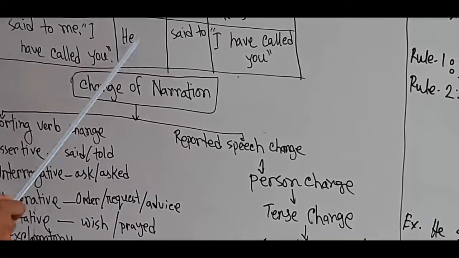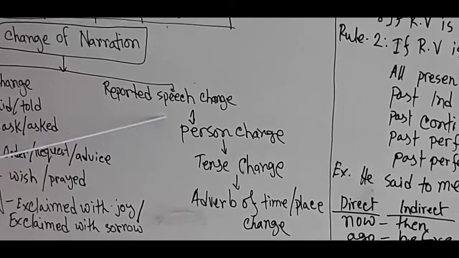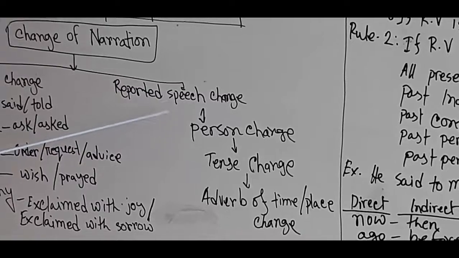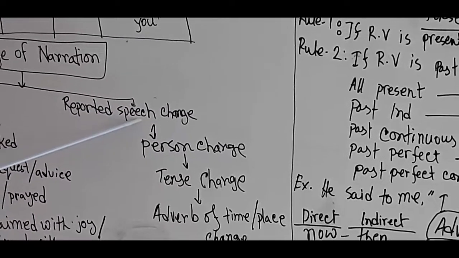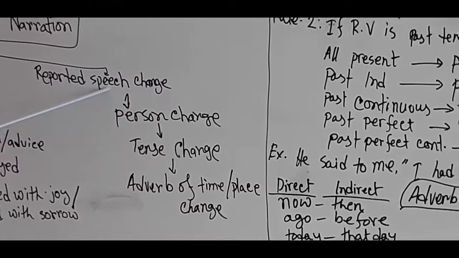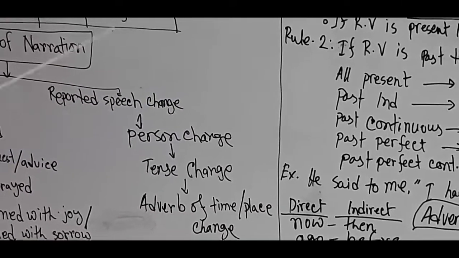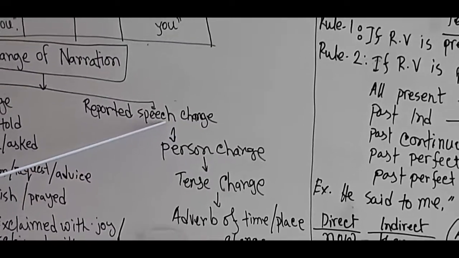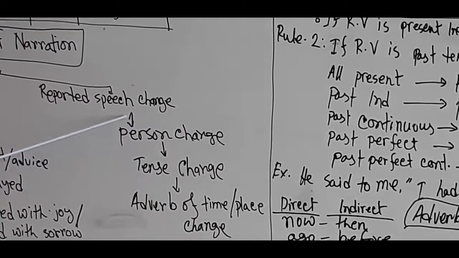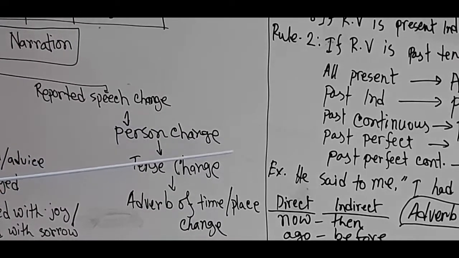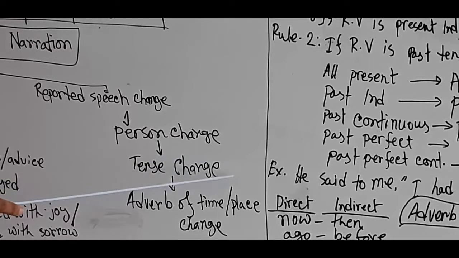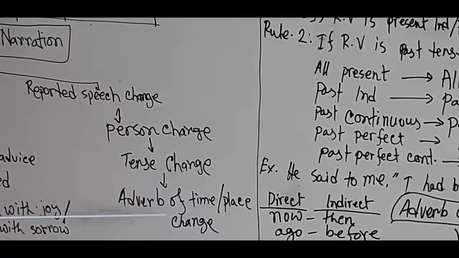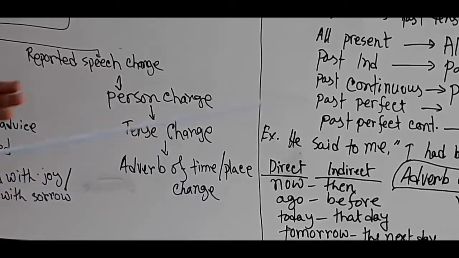Okay. Now another change of narration is the reported speech change. You have already known that reported speech remains in inverted commas. In this reported speech change, three changes are there. One is person change, next is tense change, and the other is adverb of time or adverb change. Adverbs are of many types, but you have to change only adverbs of time and place.